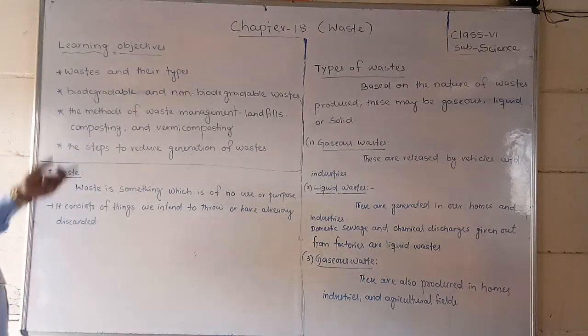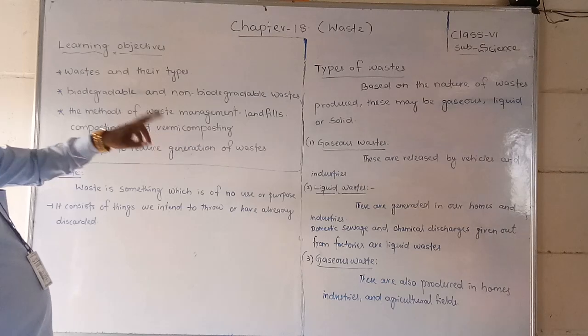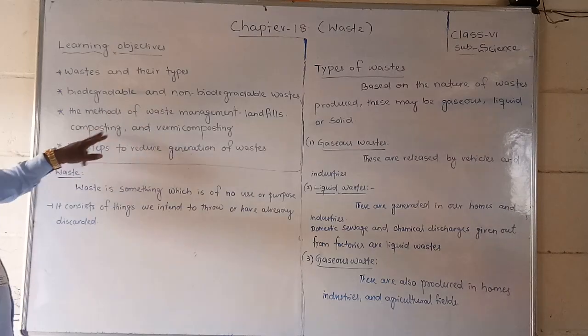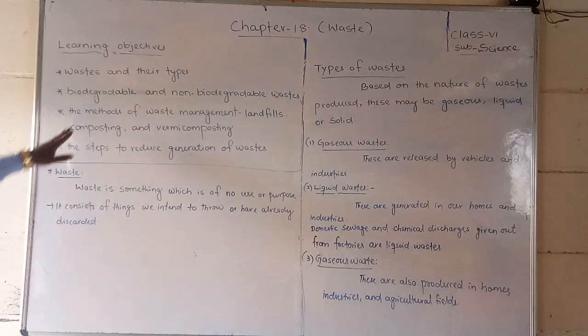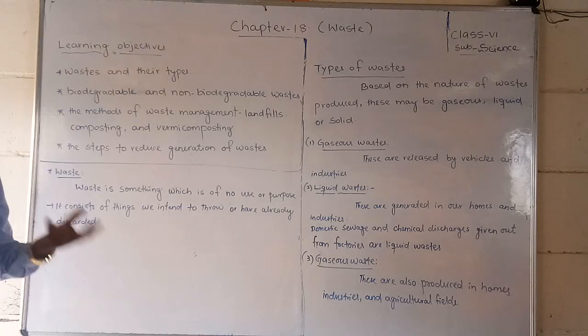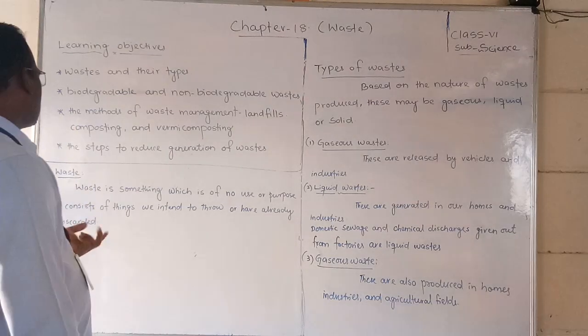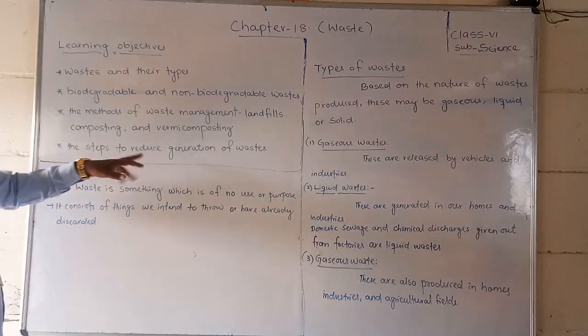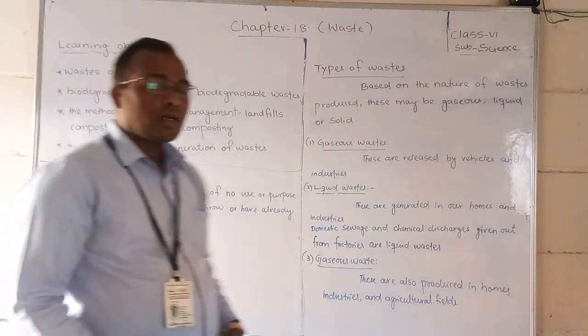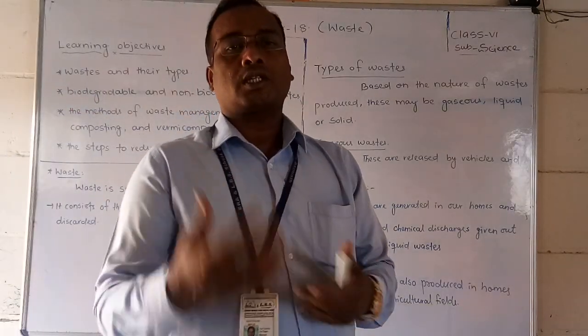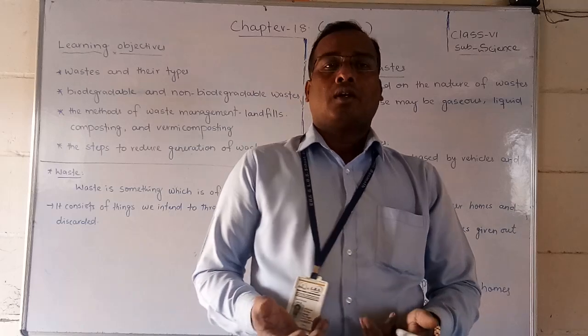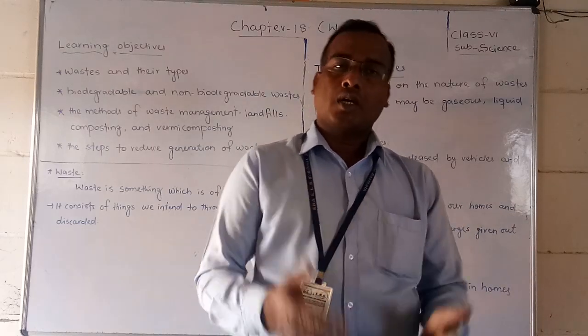Then the methods of waste management, that is landfills, composting and vermicomposting. And last is the steps to reduce the generation of waste, how we will reduce the generation of waste, that we are going to learn.